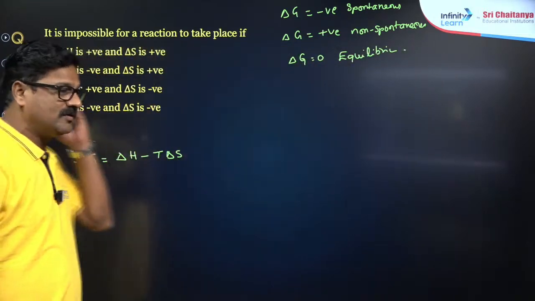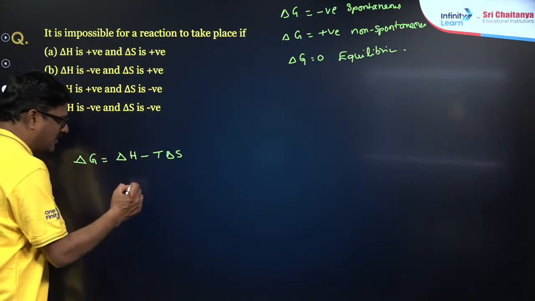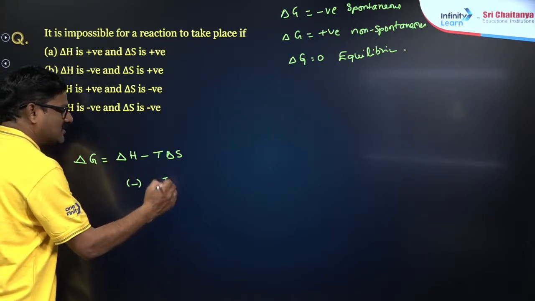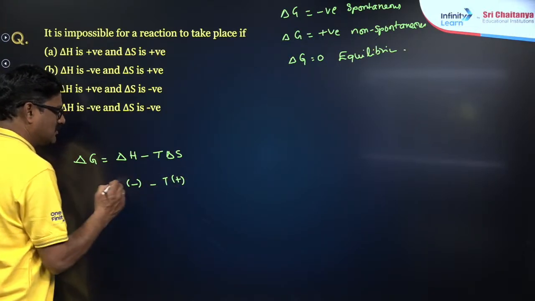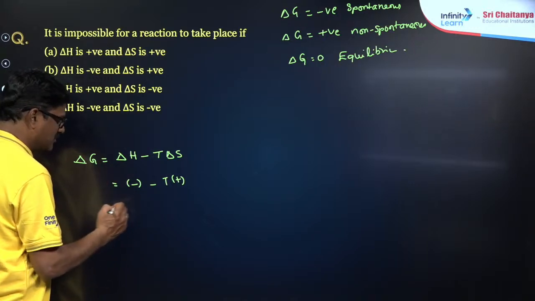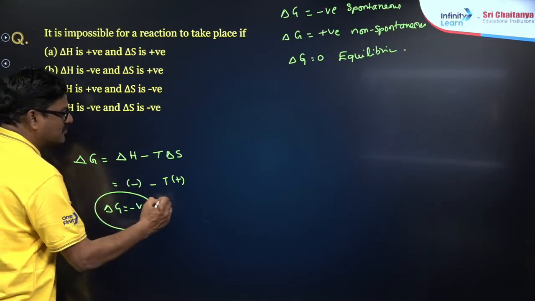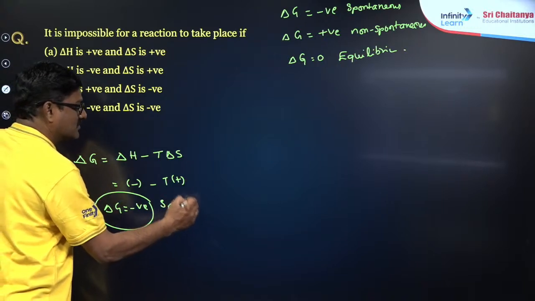So when you talk about the magnitude of this, जब delta H is equal to negative, T delta S is equal to positive, जब ये कंडीशन में delta G हमेशा नेगेटिव होता है, ये प्रोसेस spontaneous at all conditions.